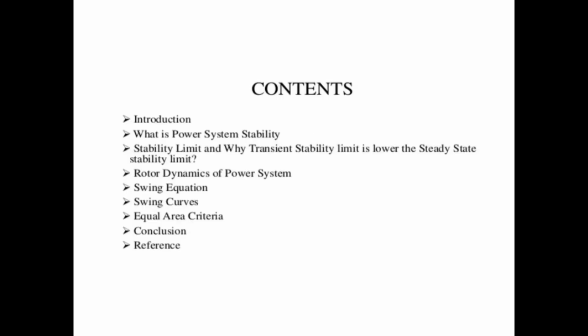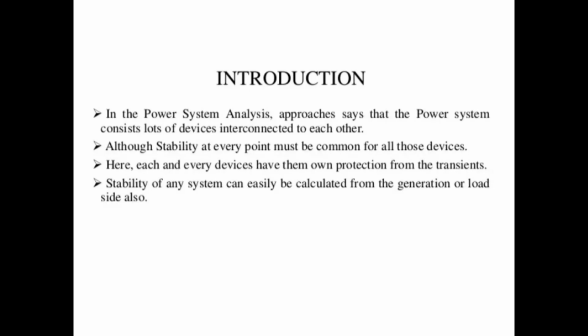First of all, the contents are: introduction, what is power system stability and the stability limit, why transient stability is limited, why the transient stability limit is lower than the steady state limit, the rotor dynamics, the power system swing equation, the swing curve, and the conclusion. Let's get into the introduction.